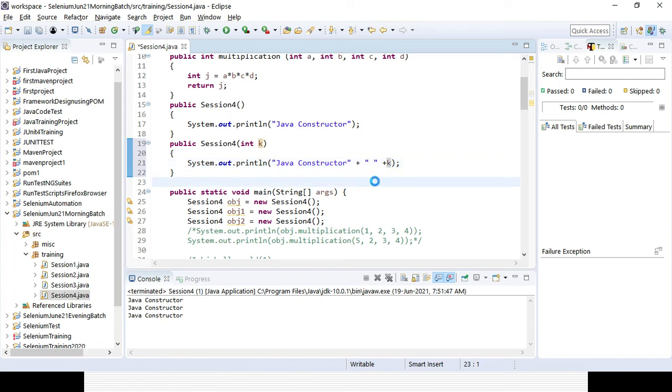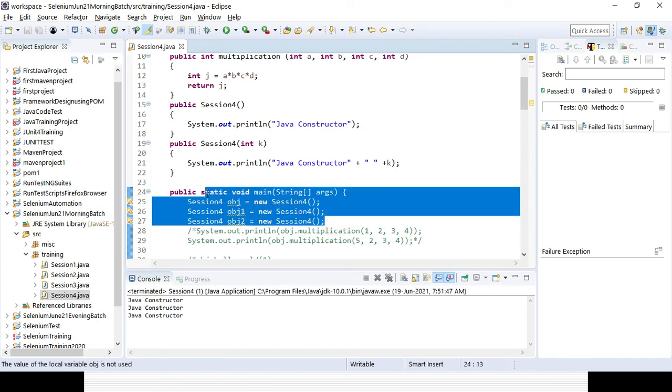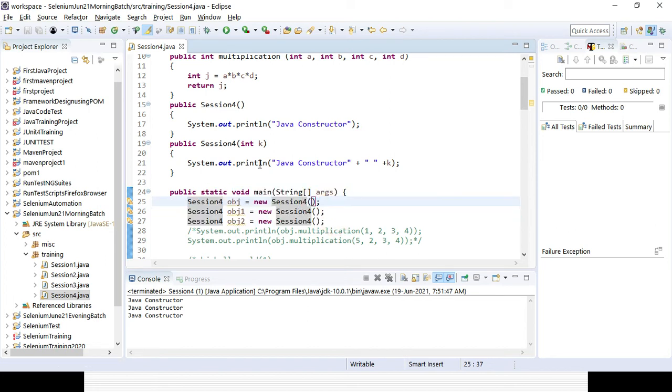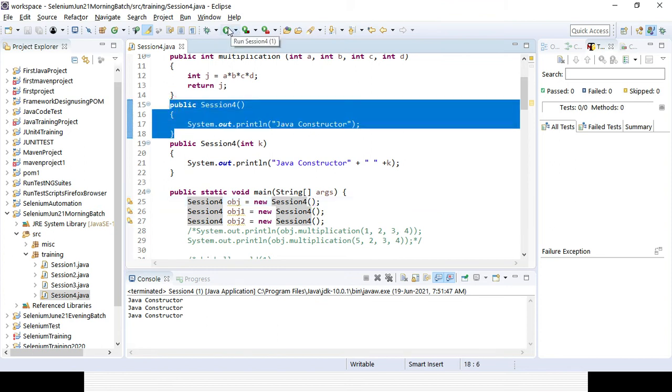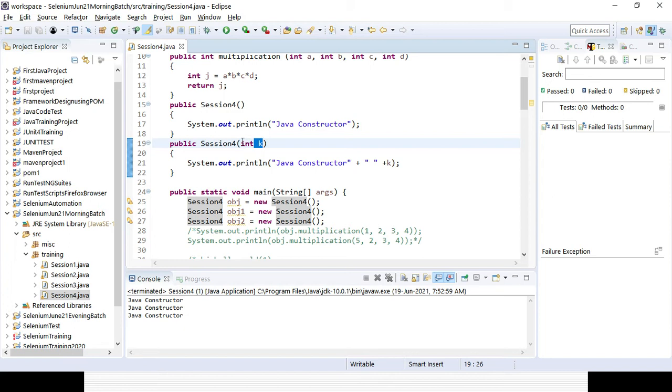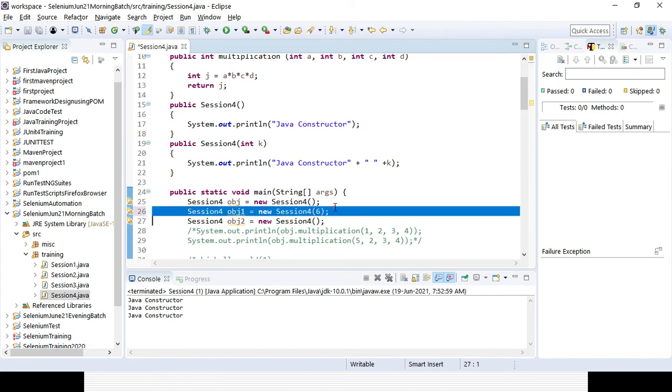So now I have created two constructors, right? But here I am trying to create an object or instance with one constructor. How will it recognize which one? Here in the brackets we did not give anything, so definitely it will go for that constructor only, right? If you run it, it will not consider the next constructor. But with another constructor I am providing a variable, an integer a. So in case you provide, suppose, 6, it will consider that constructor, not the other one.